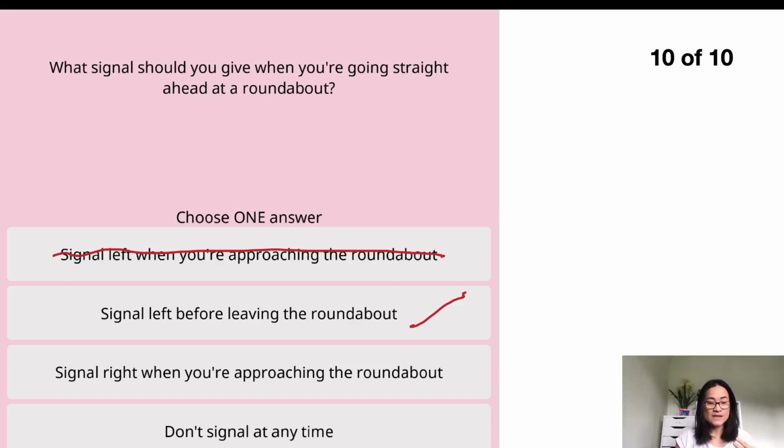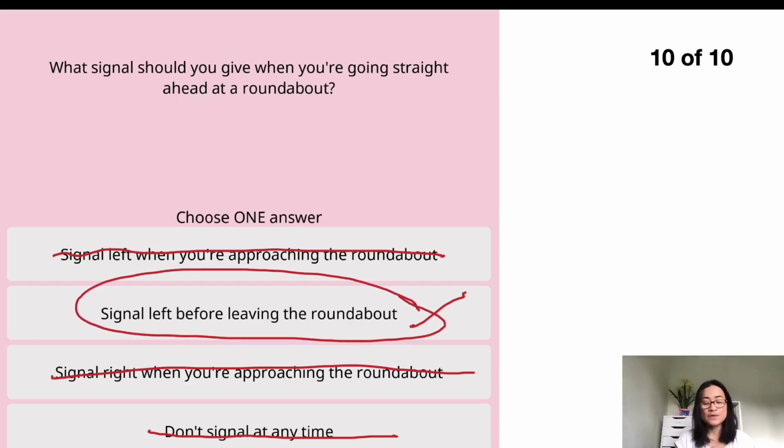The third one says signal right when you're approaching the roundabout. You don't need to signal right because you're going straight ahead. Not this one. The last one says don't signal at any time. This is not correct because, as I said, you don't signal on the approach when you're going straight ahead at the roundabout, but you still need to signal left before you leave the roundabout.